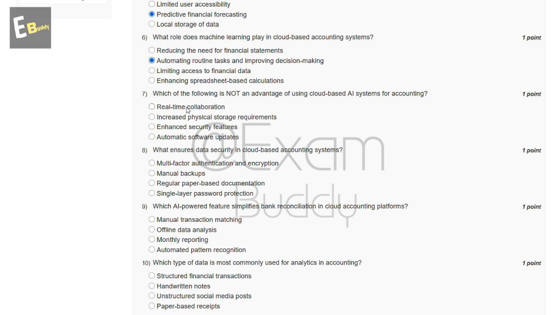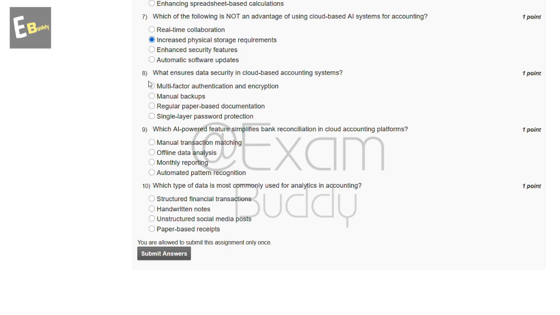accounting? These are the options, and the answer to our seventh question is B, increased physical storage requirement. Now the eighth question is, what ensures data security in cloud-based accounting systems? These are the options, and the answer to our eighth question is A, multi-factor authentication and encryption. Now the ninth question is, which AI-powered feature simplifies bank reconciliation in cloud accounting platforms? These are the options, and the answer to our ninth question is D, automated pattern recognition.